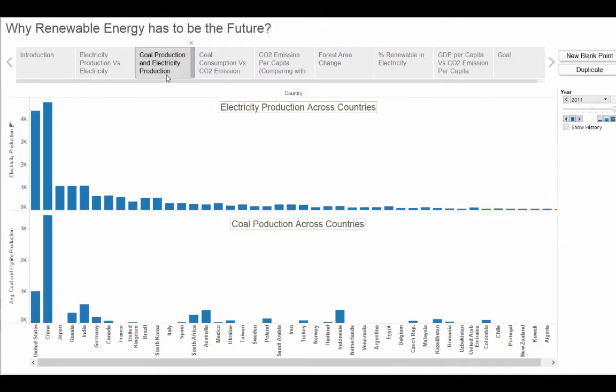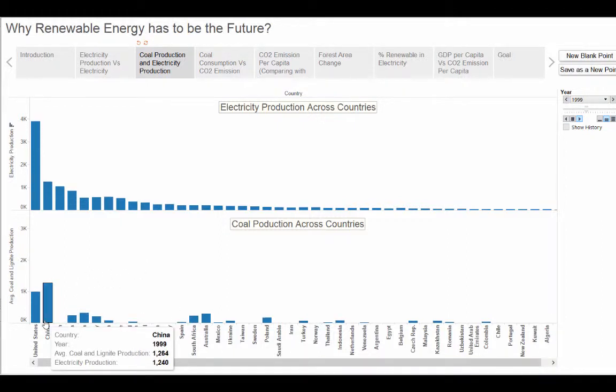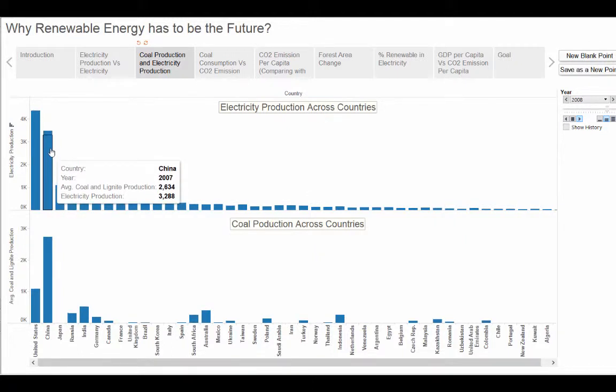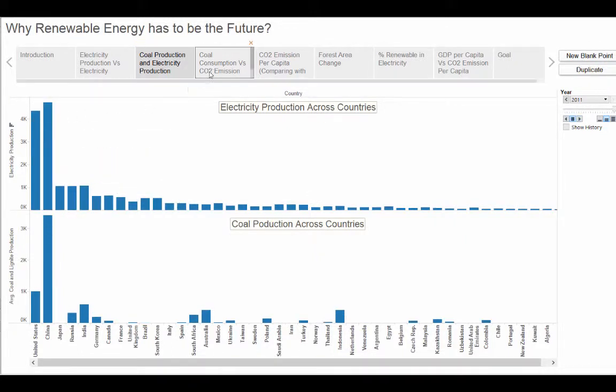Moving on to the next visualization, we can see how increase in electricity production leads to increase in coal production. We can visualize this particularly in case of China. The significant increase in coal production shows that a major part of electricity came from thermal energy. Thus, countries are trying to meet the increasing energy demands through non-renewable energy resources.